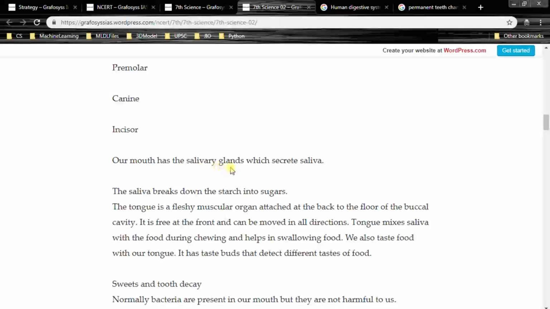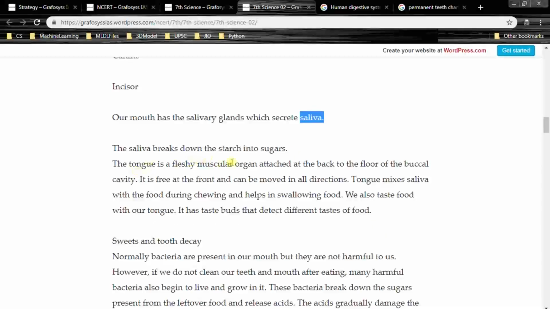Our mouth has the salivary glands which secrete saliva. So saliva is produced by salivary glands. The saliva breaks down the starch into sugars. We have read about starch in the previous chapter also. Please recall where we used this word starch.